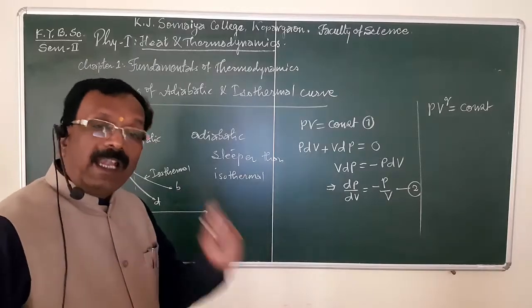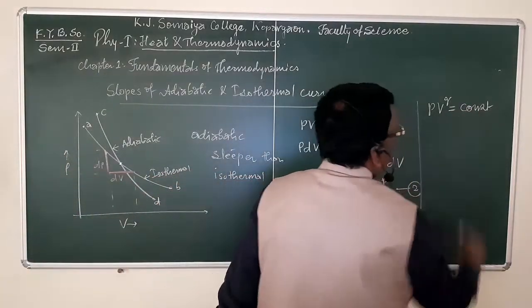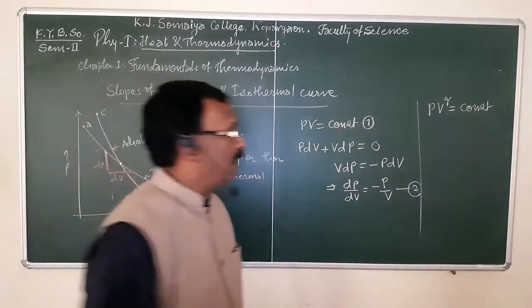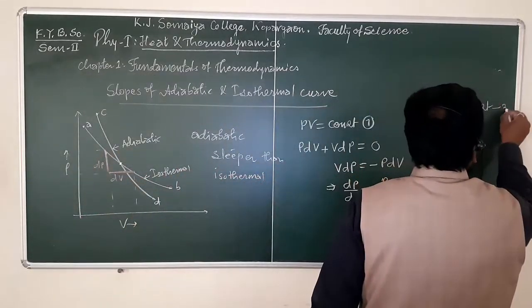And for an adiabatic process we know that the relation between pressure and volume is PV raised to gamma is equal to constant. Suppose this is equation 3.